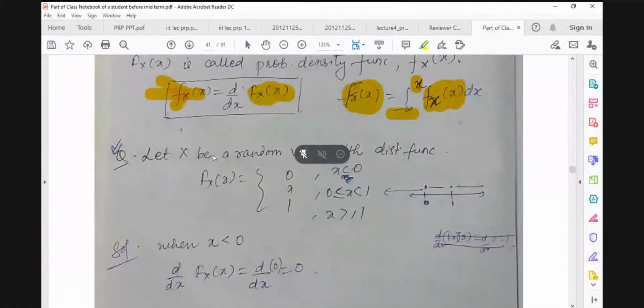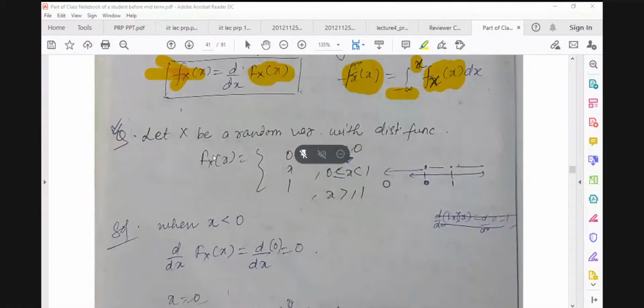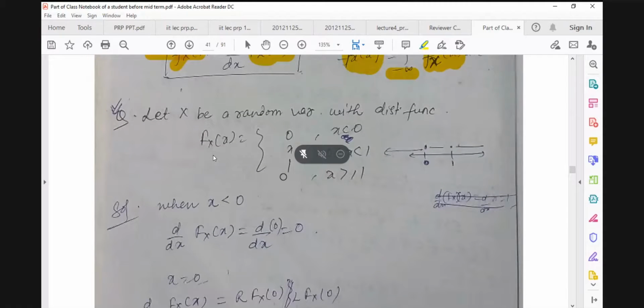So for example, let X be a random variable with this distribution function.